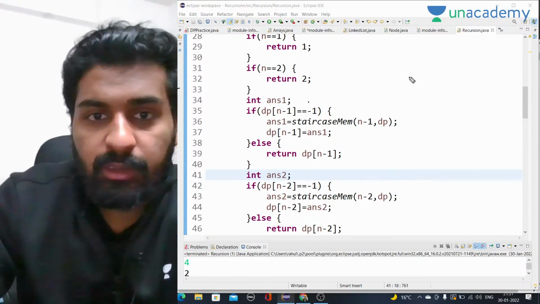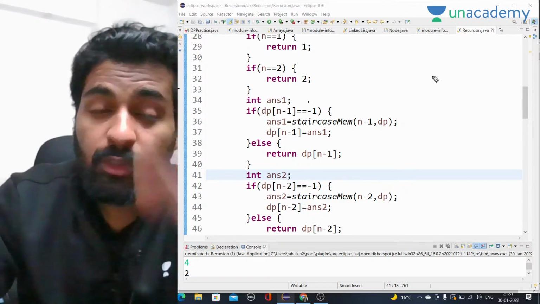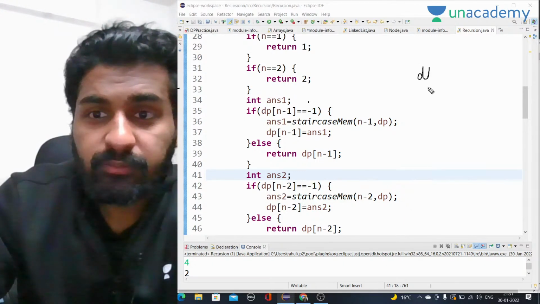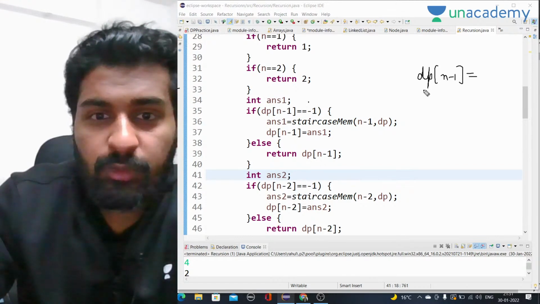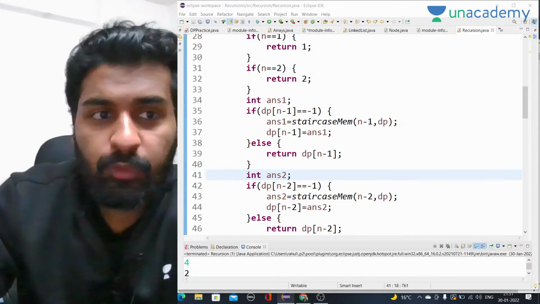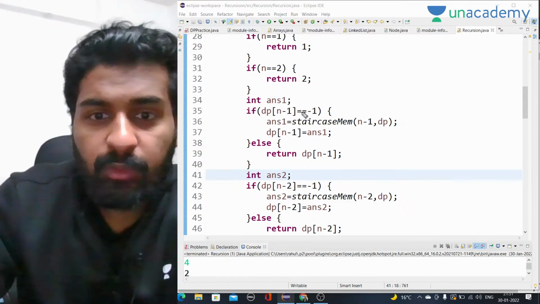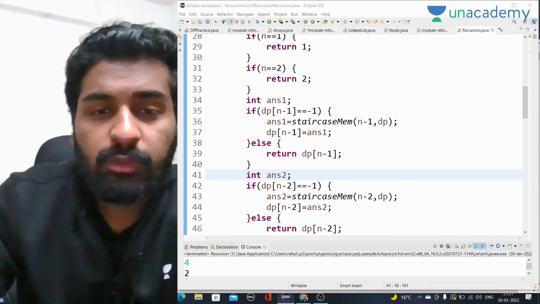Let me see how we can try it and see if it is working fine. So dp of n minus 1, let's talk about value 4. For value 4, what we are doing is if it is minus 1, we call, and we are talking about the number of ways, so we have to add them.